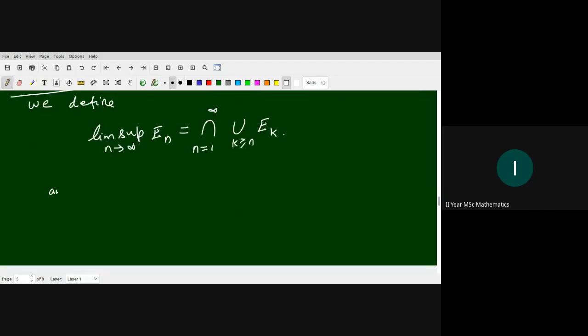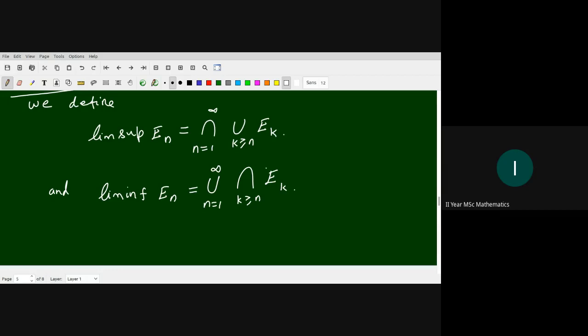And limit infimum En, you don't need to write n goes to infinity. Limit supremum En is this. Limit infimum is the union over n from 1 to infinity of the intersection over k greater than or equal to n of Ek.